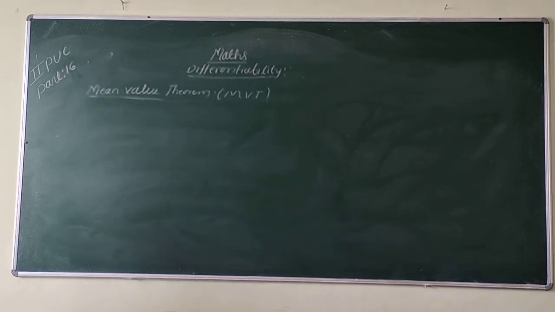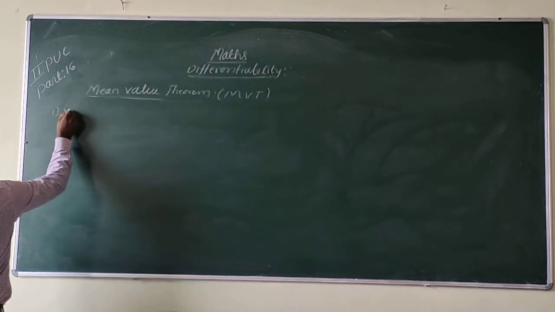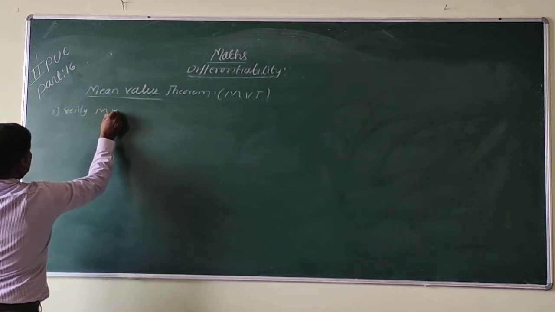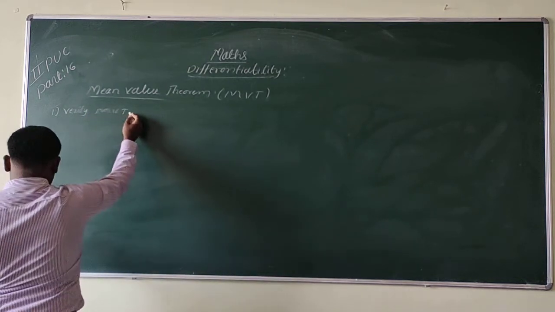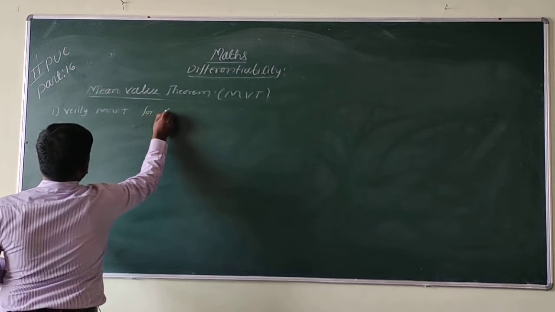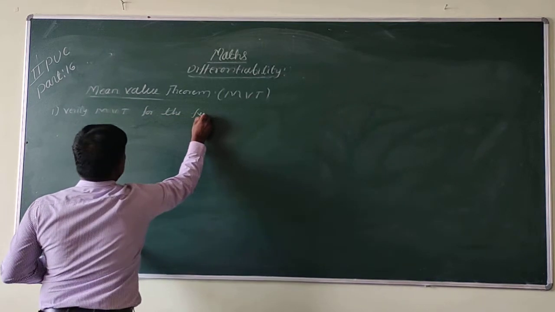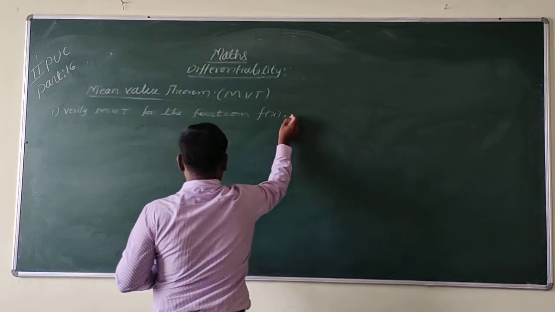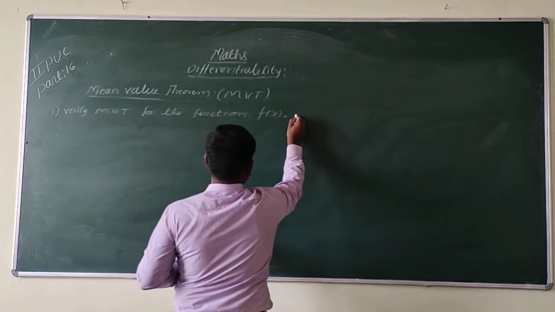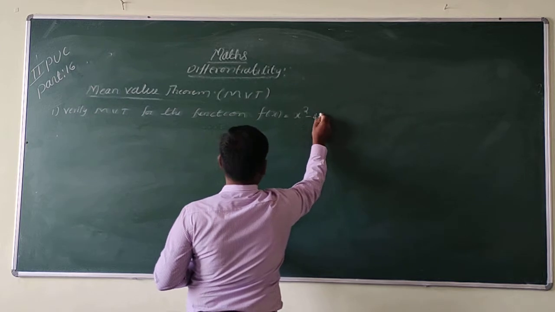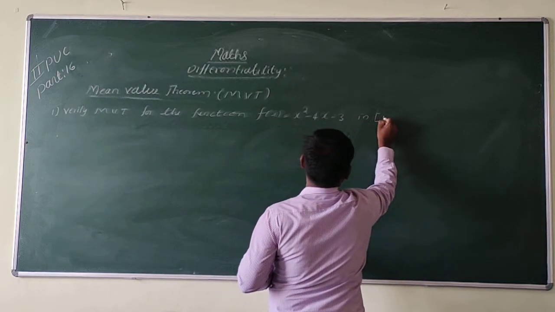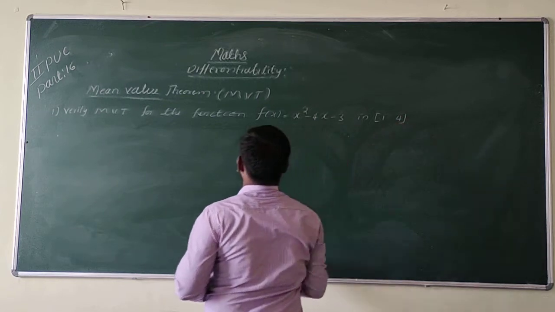First, verify MVT for the function f of x equal to x square minus 4x minus 3 in the interval 1 comma 4.